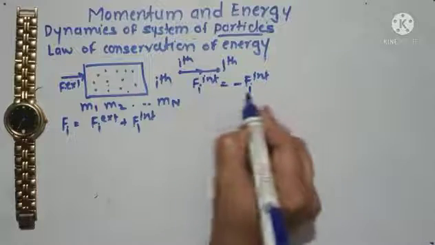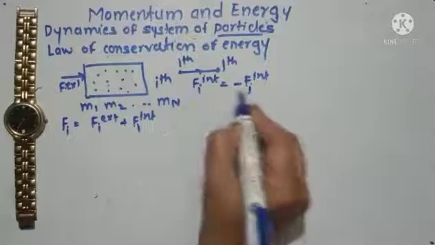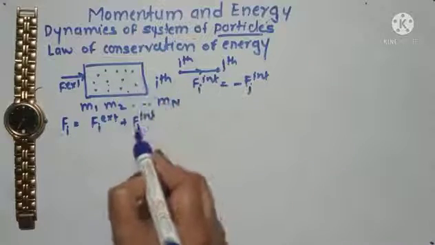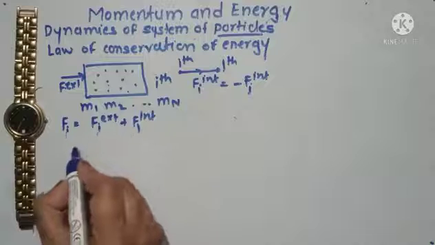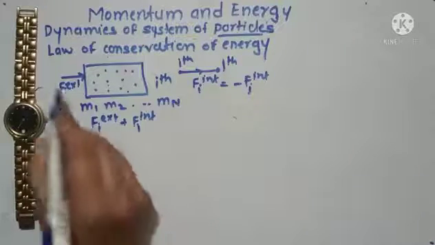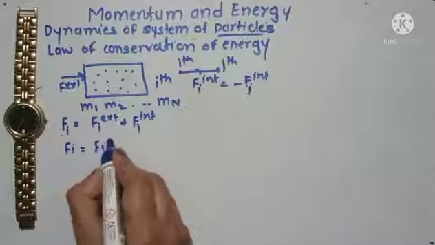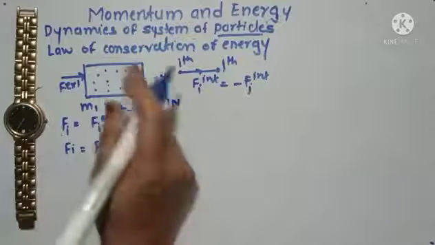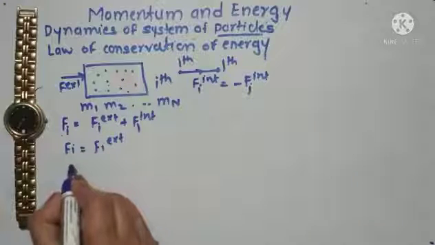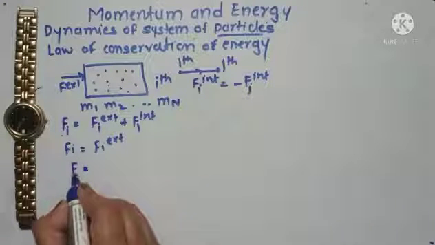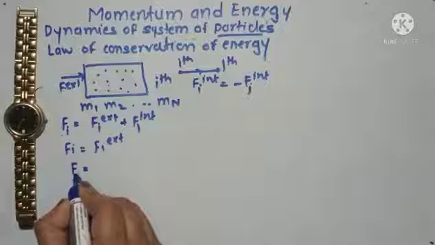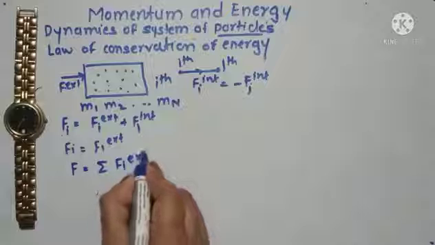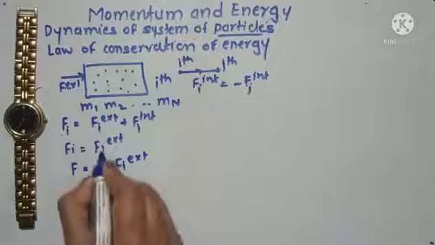These interaction forces are equal and opposite, and they will cancel out each other. Therefore, the total internal force acting on any particle will be 0, and the total force now acting will be Fi external. Now, if I take the total force acting on the whole system, I can write this F. We are considering the whole system, therefore we have removed this i. So it will be the summation of Fi external, where i runs from 1 to n.